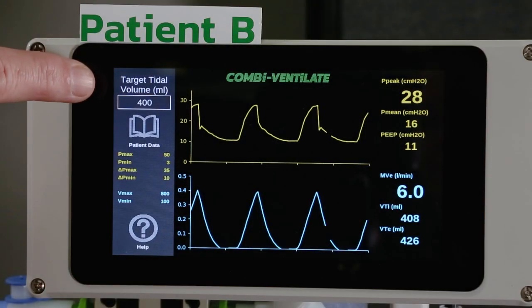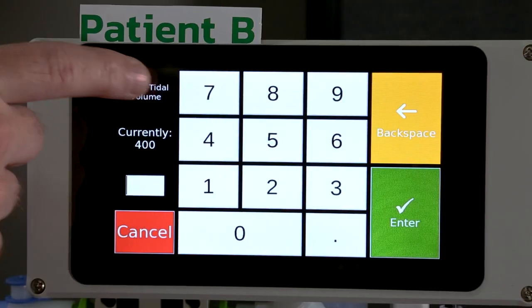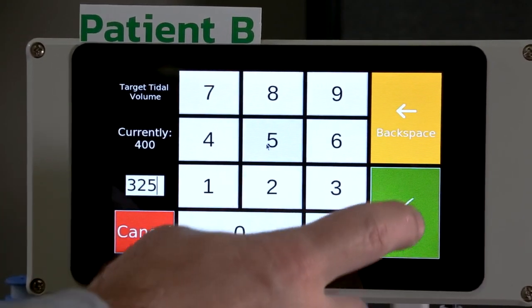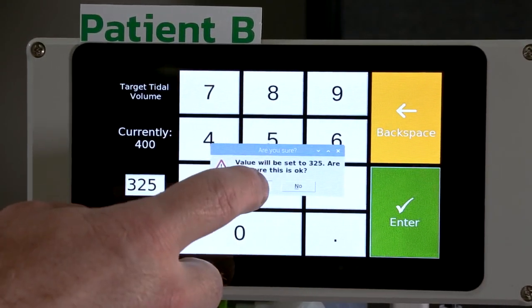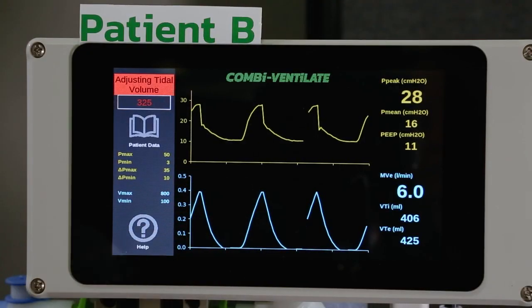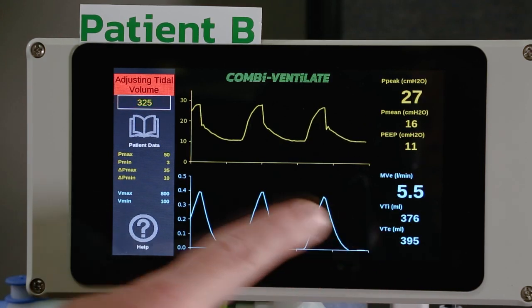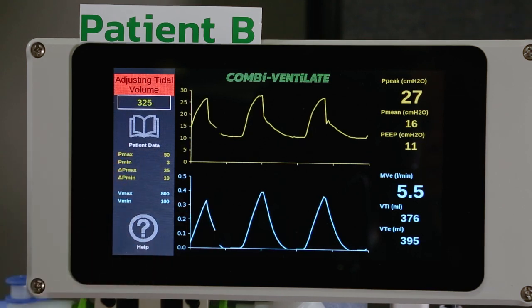Set the target tidal volume for this patient. You just press display and insert the desired tidal volume. Press enter and confirm the value. The tidal volume for this patient will be adjusted. This is done without affecting the tidal volume for the other patients connected to the system.